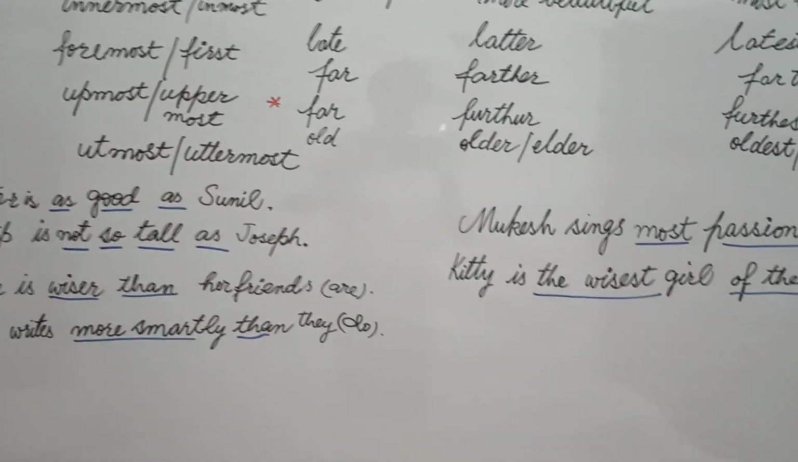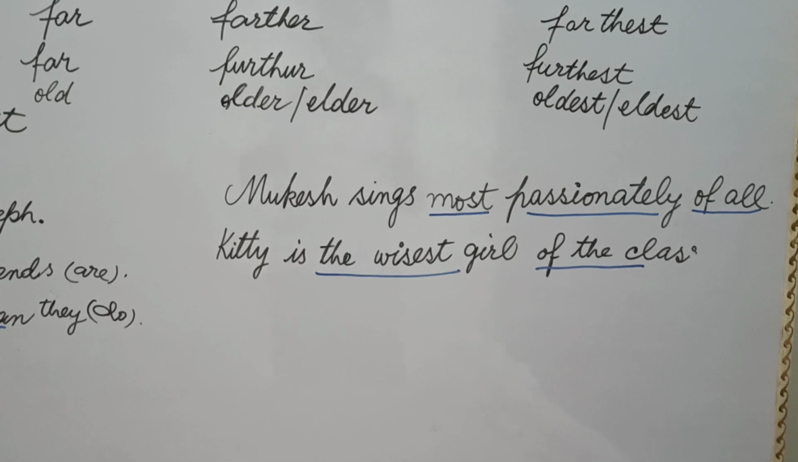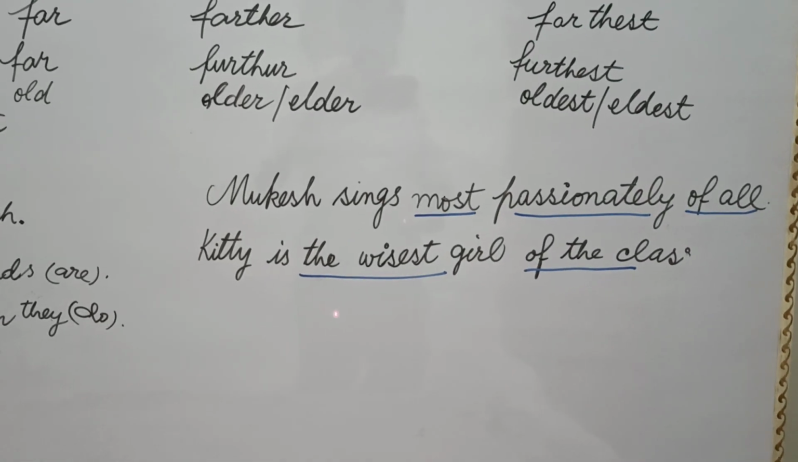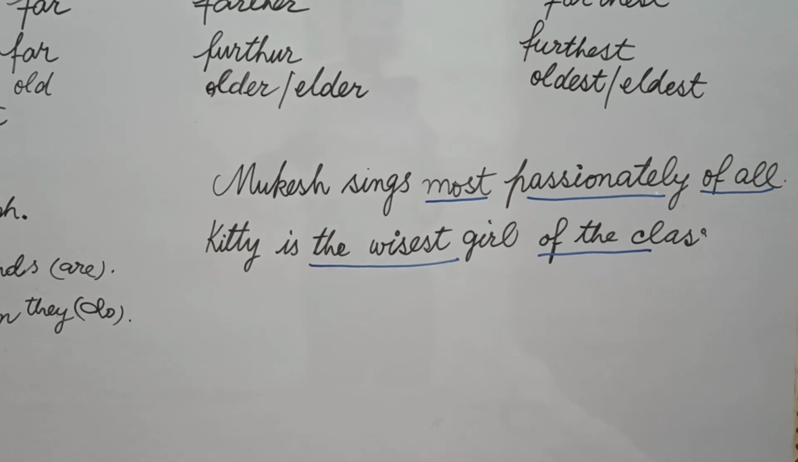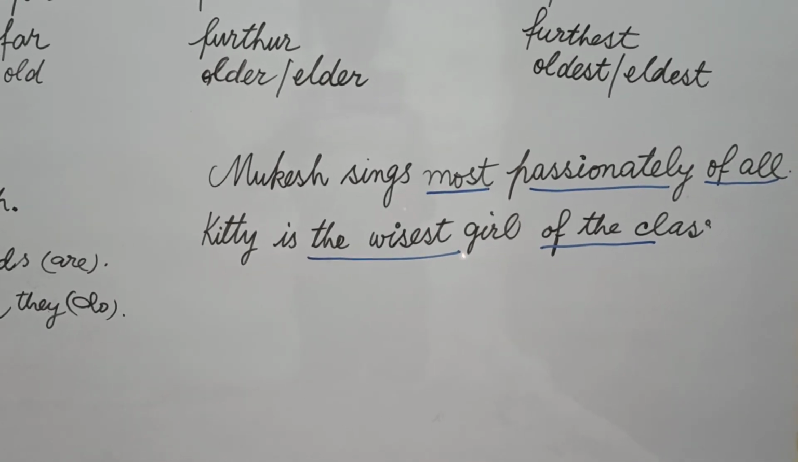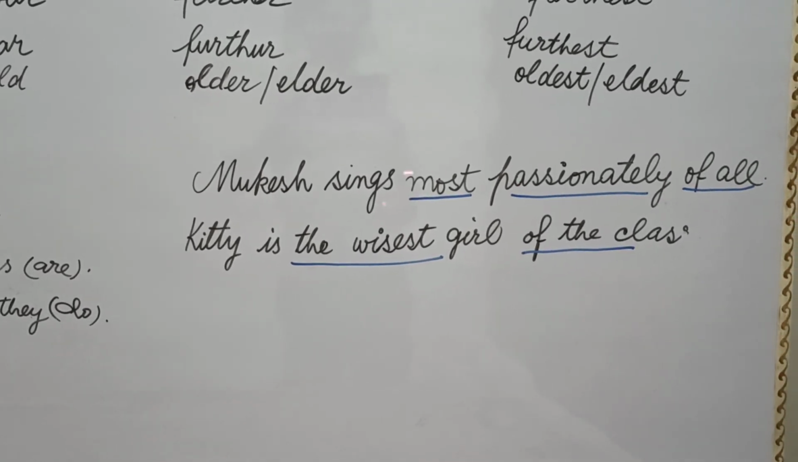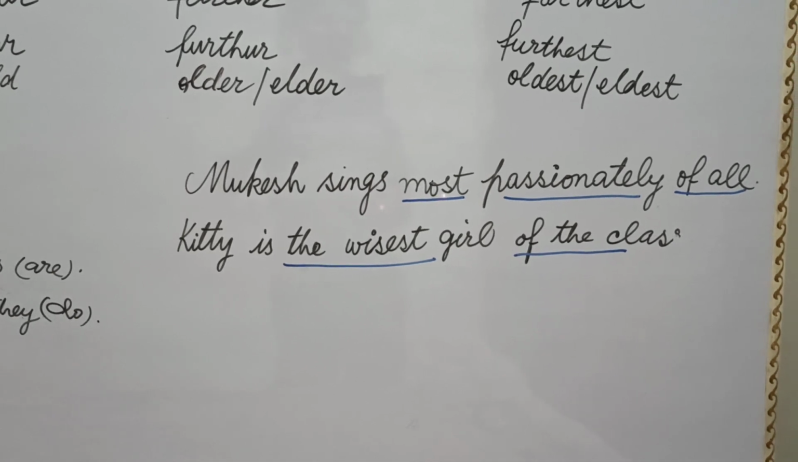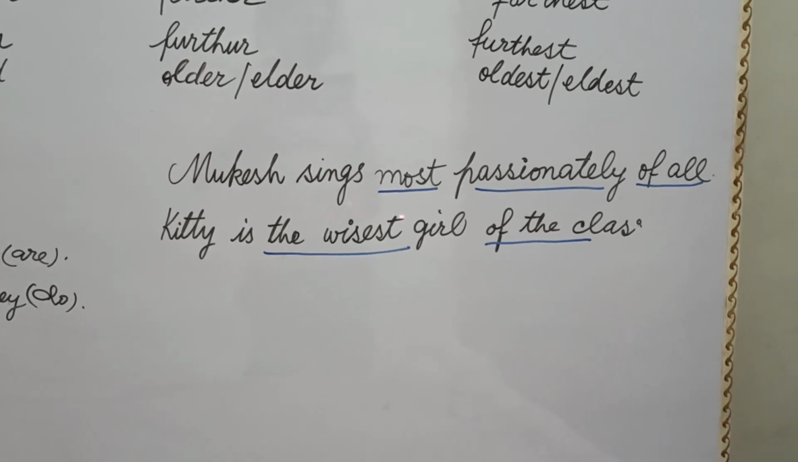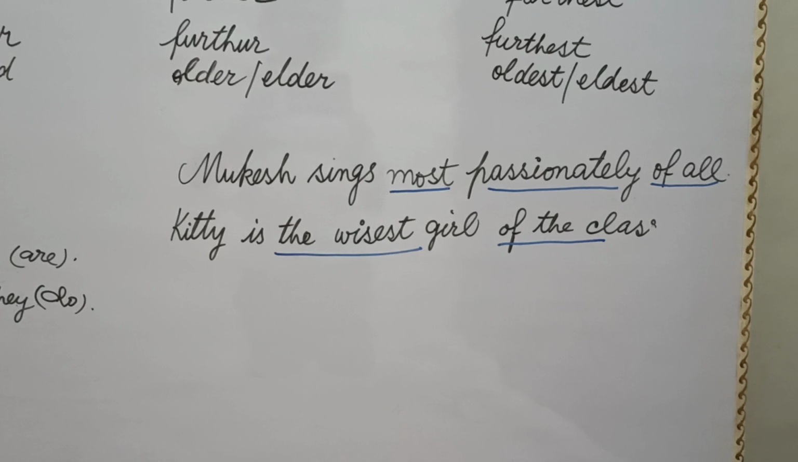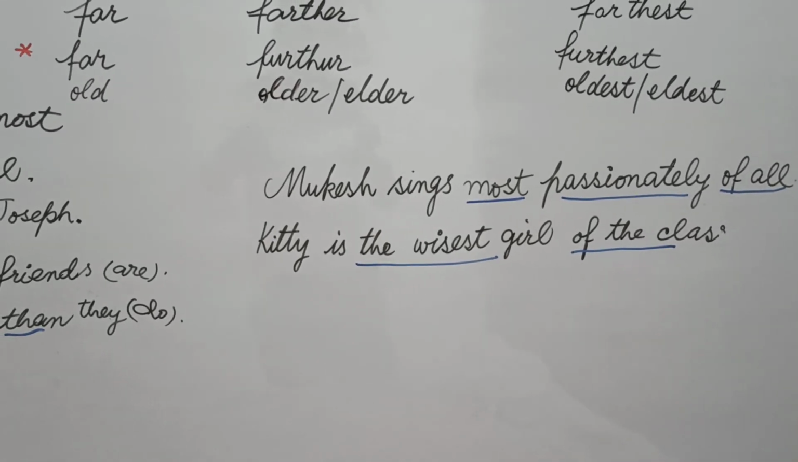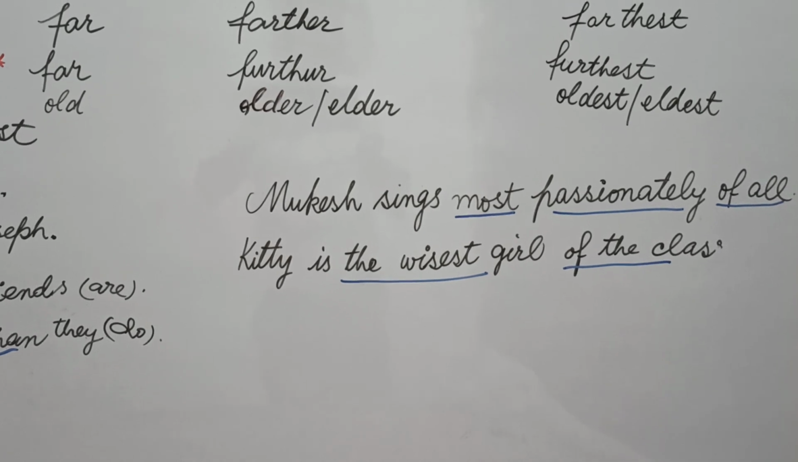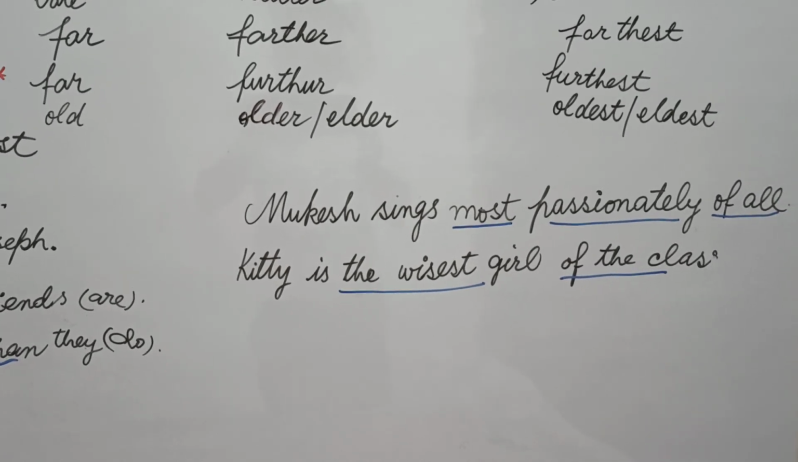After this students, let's move to the final example of today. Based on this lecture, Mukesh sings most passionately of all students. Means "passionately" says something about the verb and it is in superlative degree, then you say Mukesh sings most passionately of all students. Superlative degree is used when we have more than two nouns or pronouns.